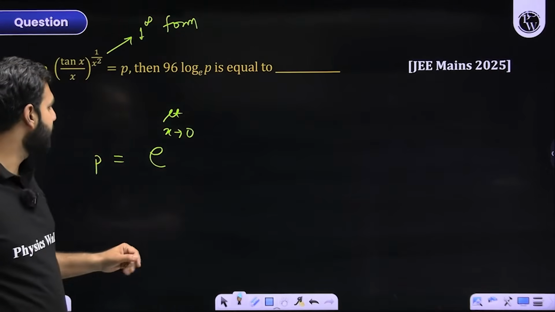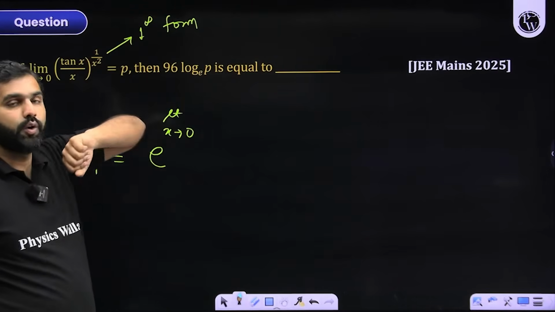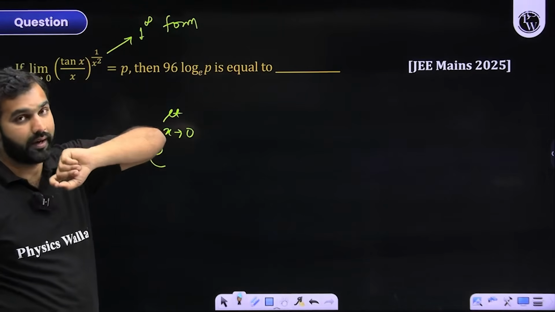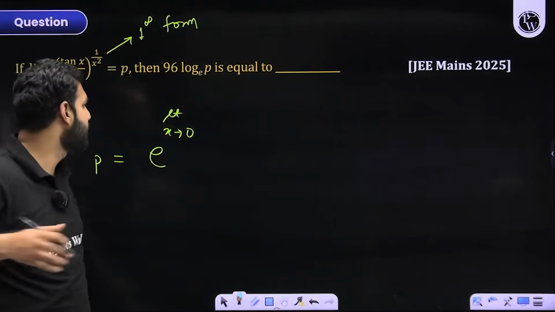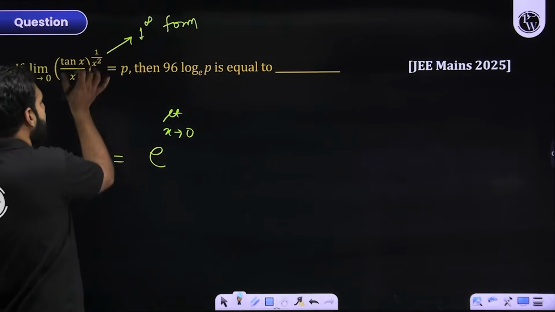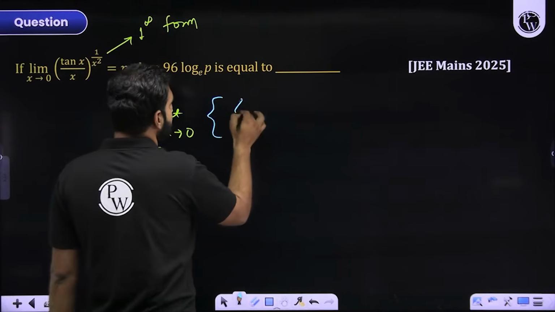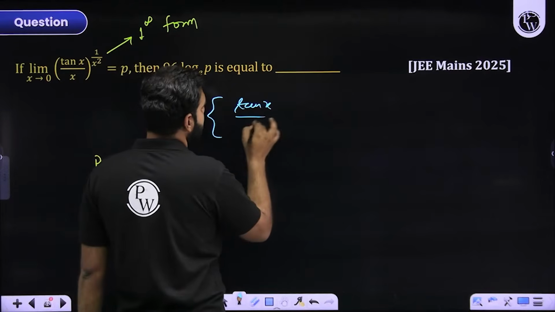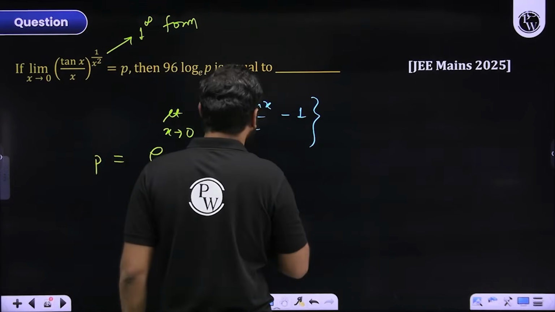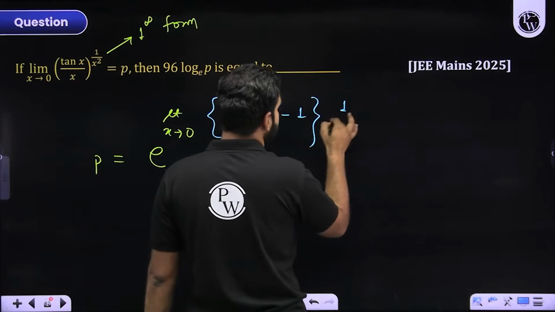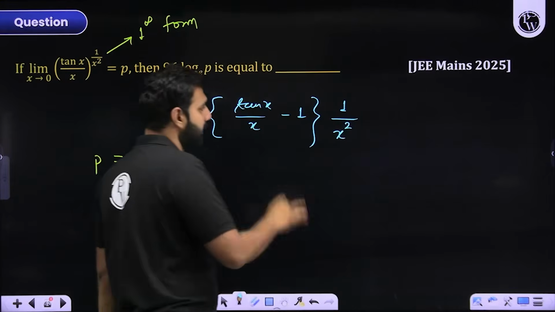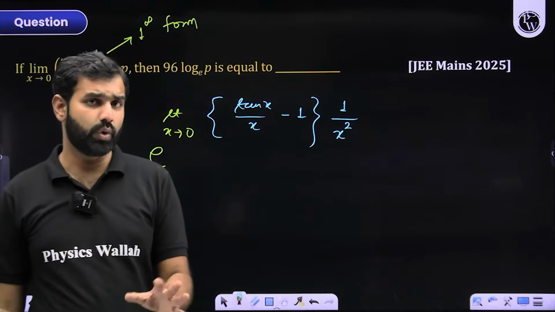So here it is getting converted into 1 to the power infinity form, and there is a formula: e to the power limit of (f of x minus 1) times g of x. What is f of x? Sir, f of x is tan x by x, minus 1, times g of x. What is g of x? Sir, it is 1 by x square. Did you get that part? I hope there is no confusion on that front.